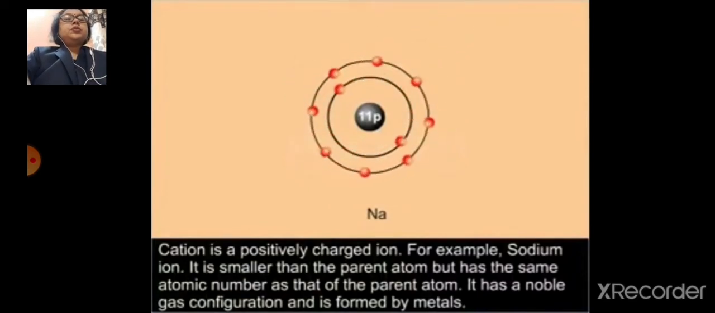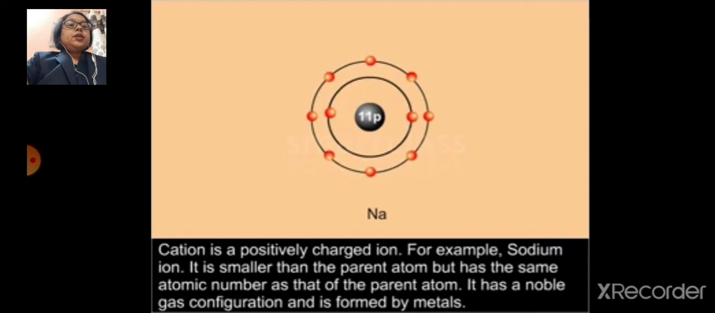For example, the sodium ion is smaller than the parent atom but has the same atomic number as the parent atom, and it has a noble gas configuration and is formed by a metal.